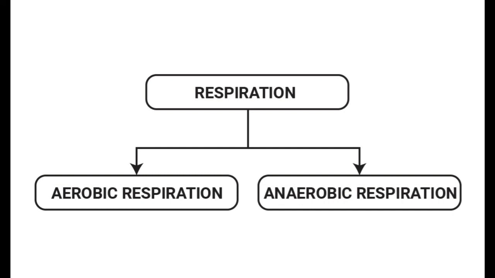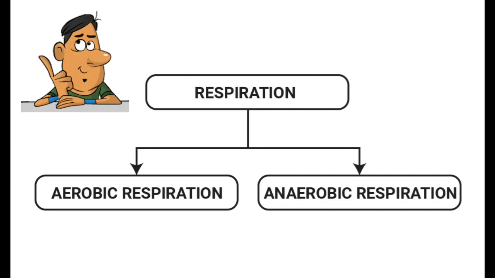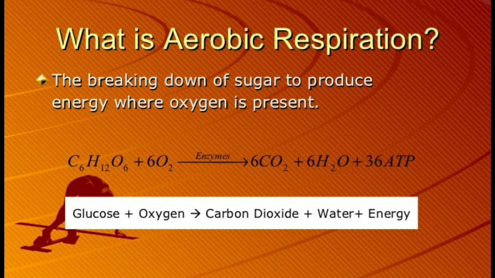Types of respiration. There are two main types of respiration. They are aerobic respiration and anaerobic respiration. Define aerobic respiration. It is a type of respiration in which glucose is broken down in the presence of oxygen to release carbon dioxide, water, and energy. It takes place in most organisms.